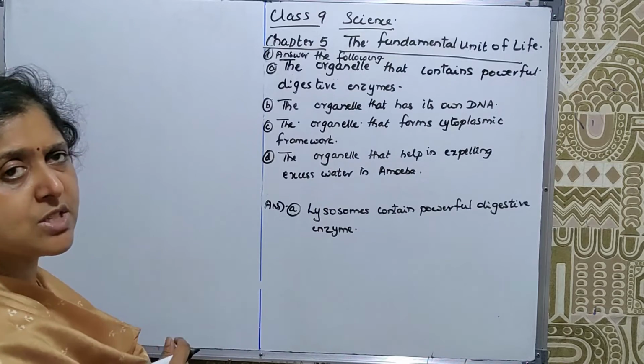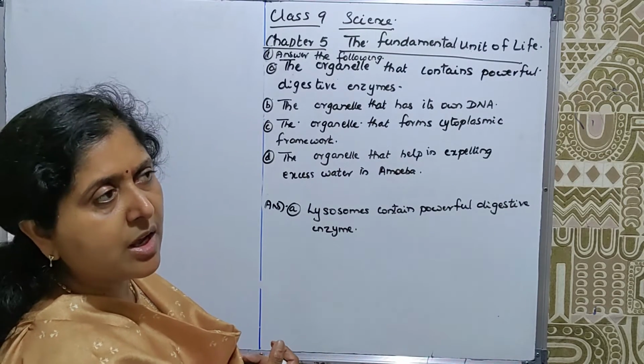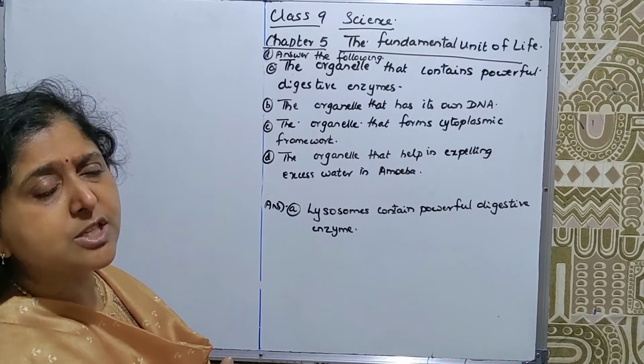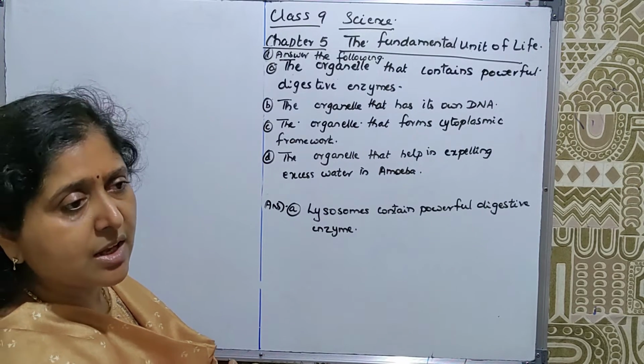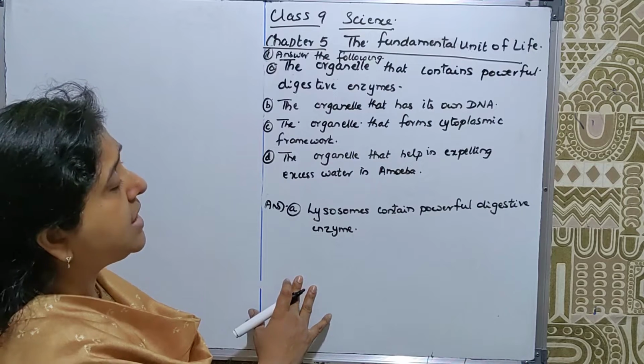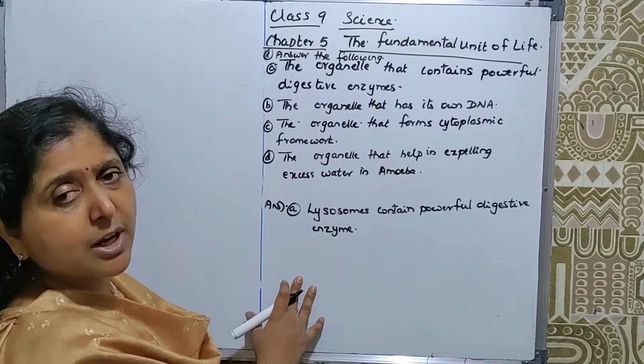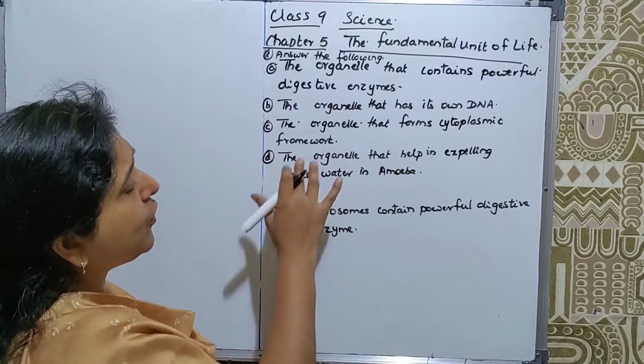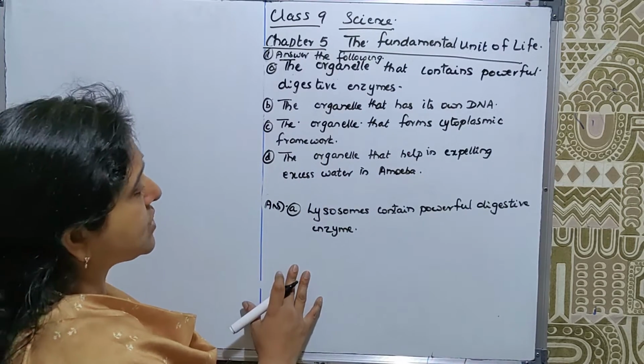Actually, those powerful digestive enzymes are made by the RER, rough endoplasmic reticulum. And if there is any disturbance in the activity of the cell, that means a metabolic disturbance, at that time the cell will be cleaned off. All the materials in the cell will be cleaned by this powerful digestive enzyme organelle called lysosome.